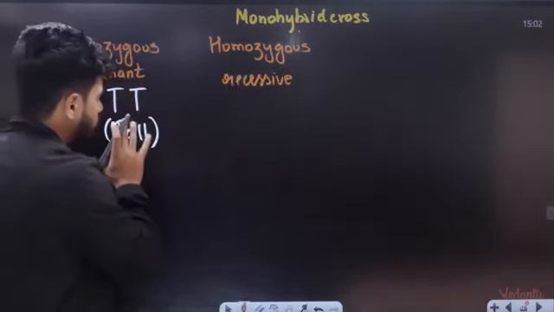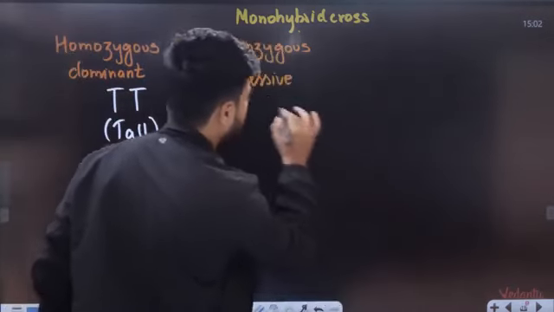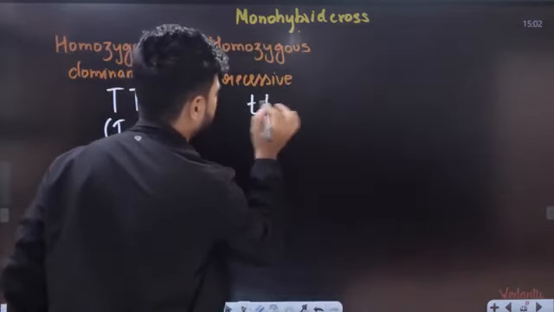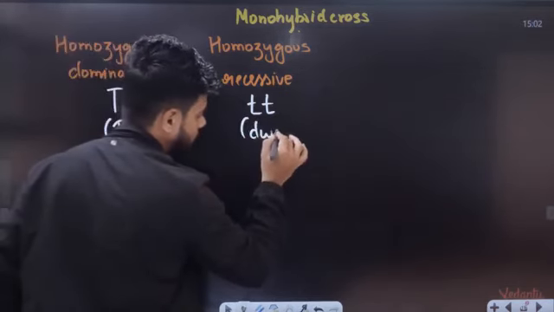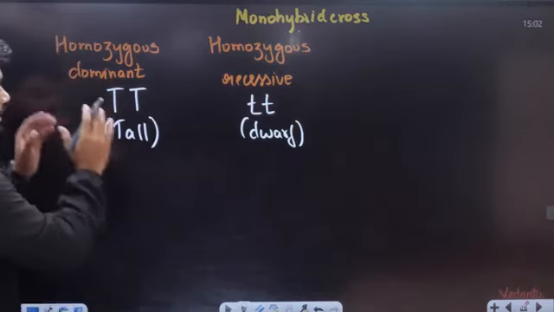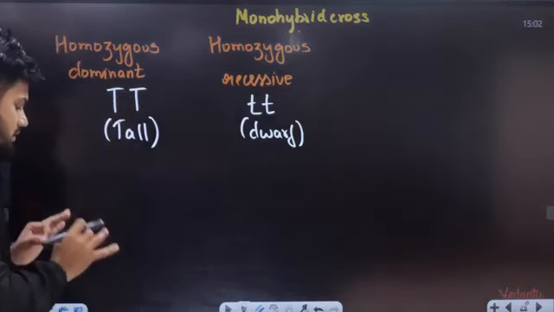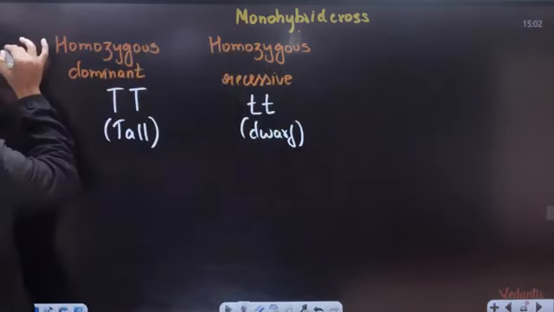Understand students. Homozygous dominant is capital T. Homozygous recessive is going to be small t. And this is going to be tall. This is going to be dwarf in nature. Homozygous dominant, homozygous recessive. This is the selection of parents.